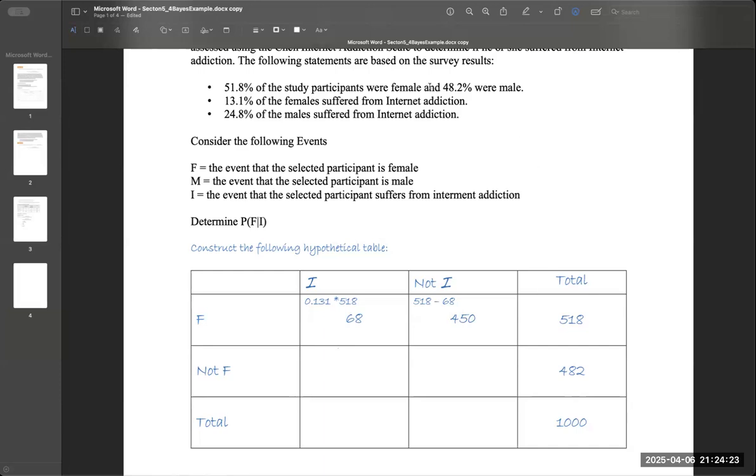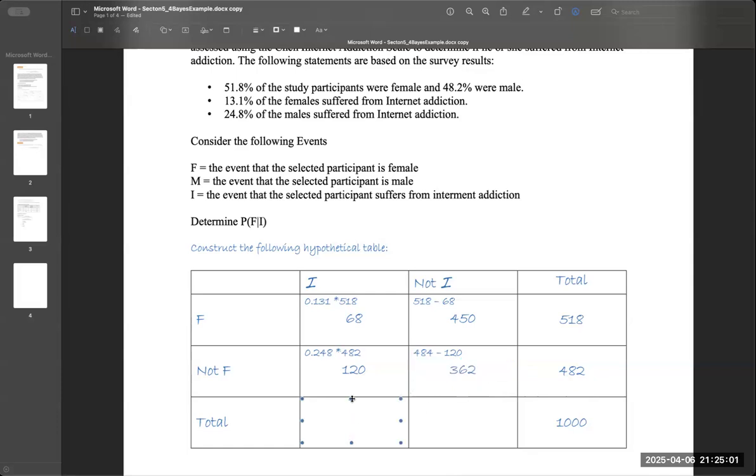If we want to look at the males, it said that 24.8% of the total males suffer from internet addiction. So 24.8% of the 482. So here my computation for this box is 0.248 times the 482, which will give me the total number of males that suffer from internet addiction. Again, the subtraction will give me here, because the total is 482. So 482 minus the 120 will give me the total who do not suffer from internet addiction.